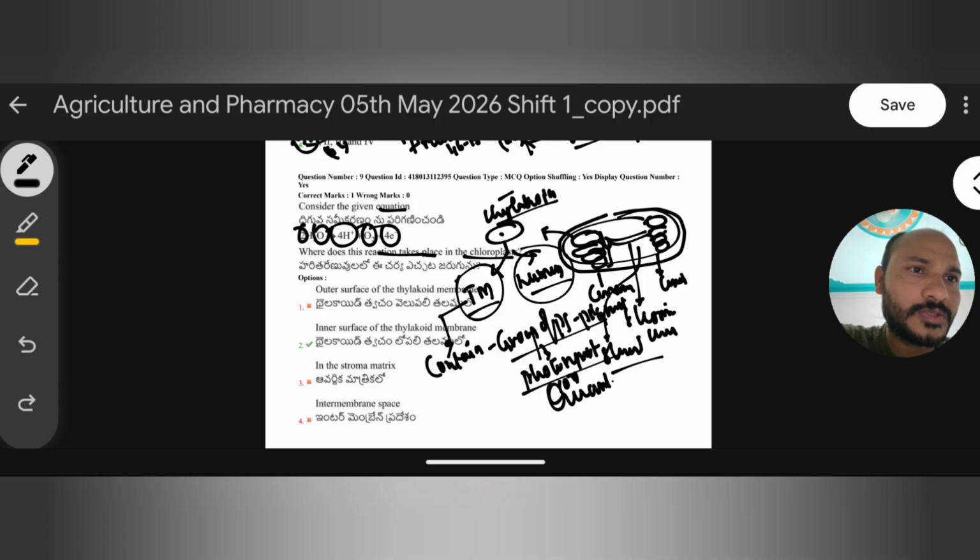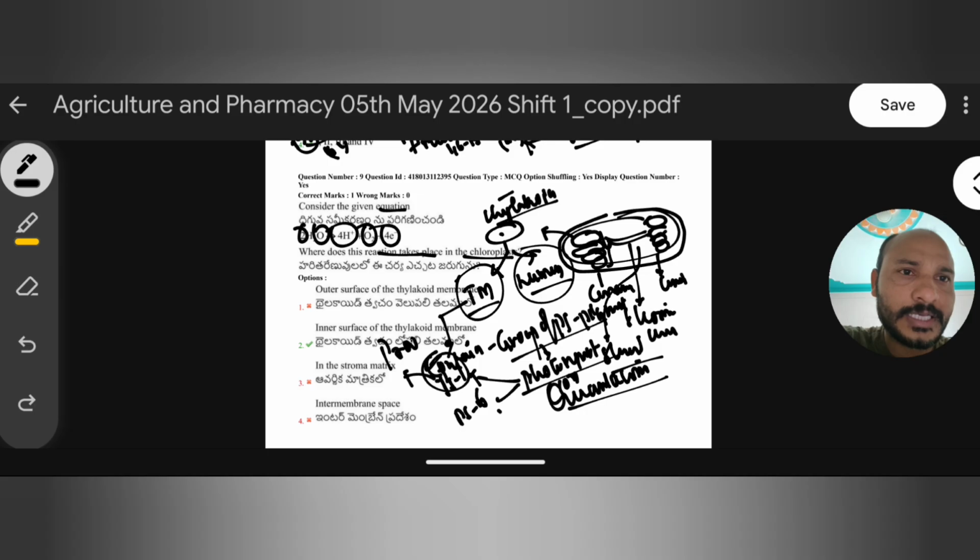Photosystems or quantasomes are present on the membrane of the thylakoid, and there are generally two types of photosystems: photosystem 1 and photosystem 2. Photosystem 1 has maximum absorption at 700 nanometer light, and PS2 at 680 nanometer, and that is mainly because of the reaction center.